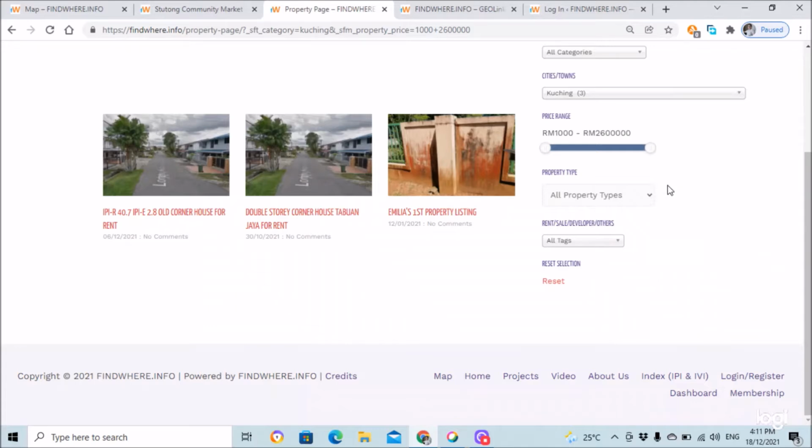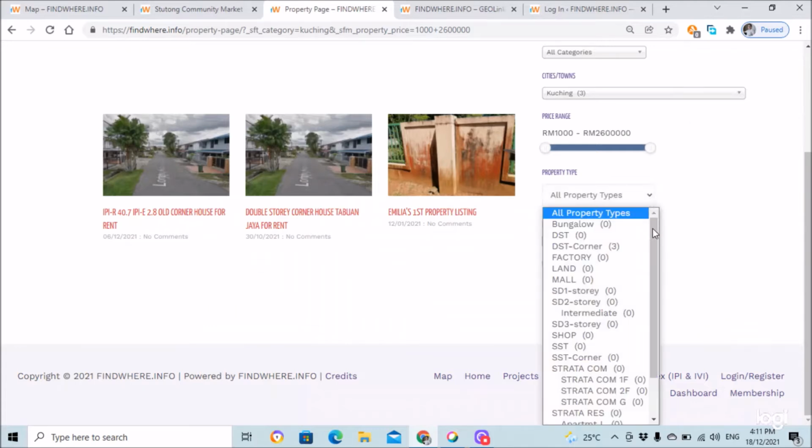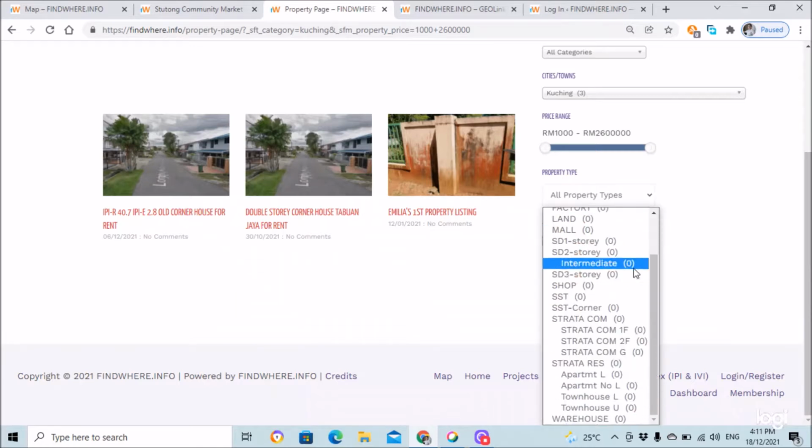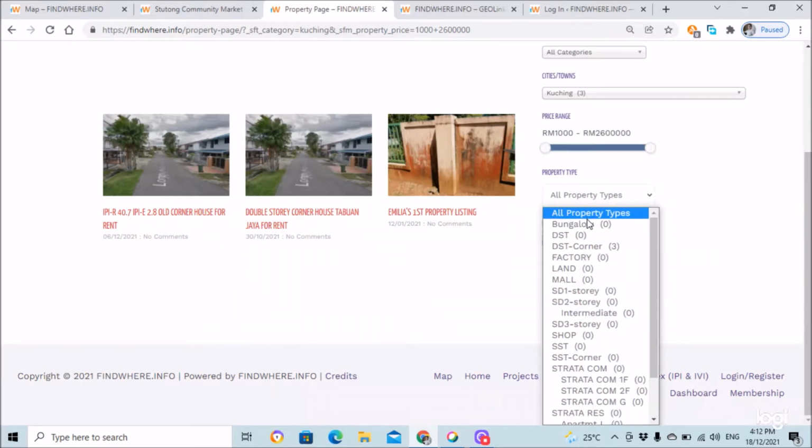After selecting the pricing, you can also select by types of property. Types of property include, of course, all property types, bungalow types, double story, terrace, corner, factory type, land, mall, single story, semi-D, double story semi-D, which can be a double story, intermediate, or a